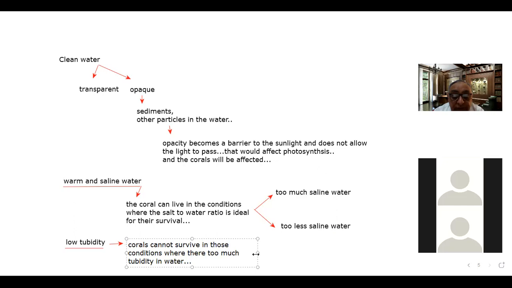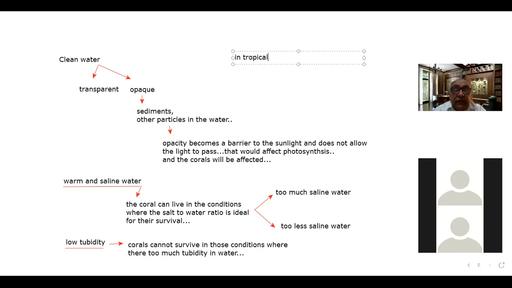So that is why reef building corals are ideally found in the tropical areas. Why? Because in the tropical areas, two conditions are met: the condition of warm water, and second, the condition of saline water.